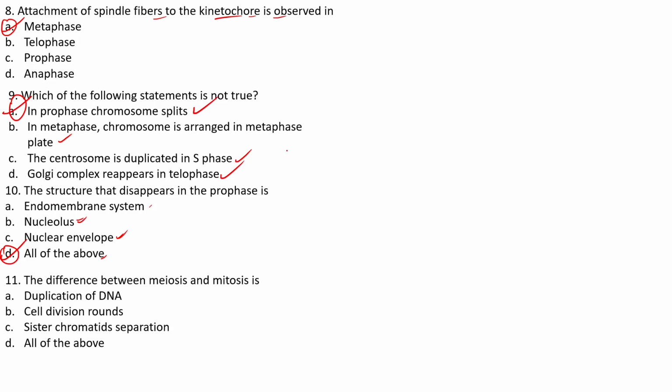The difference between the meiosis and mitosis is duplication of DNA and the cell division rounds, sister chromatid separation, and all of the above.